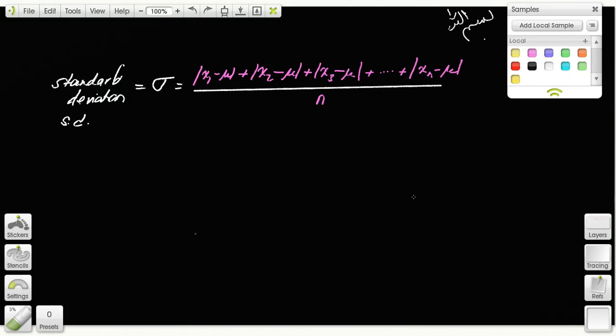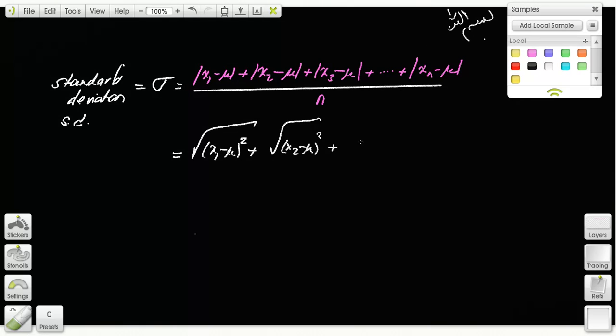So we do this. We take x1 minus mu, then you square it, and right away take the square root of that. And then you do the next one. You take x2 minus mu, square it and take the square root of that, plus, same thing, x3 minus mu, square that, take the square root of that, and then all the way to n. You take xn minus mu, and then you square that. I want to make sure it's a perfect square, and then take the square root of that.